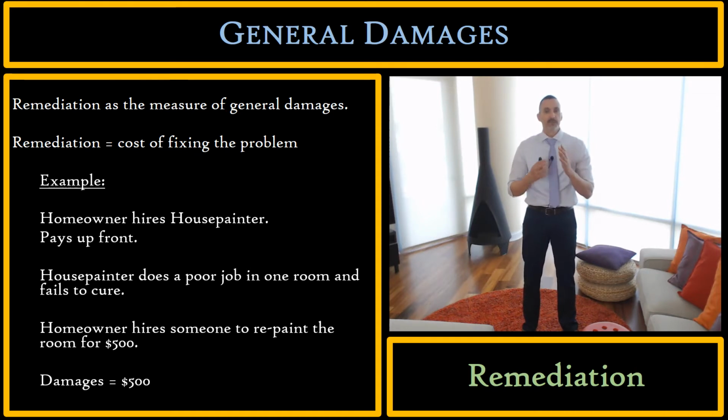The house painter does a very poor job in one room of the house, and the house painter fails to cure the breach. Homeowner then hires someone else to repaint the room at a cost of $500, right? That is the cost of remediation. That is the measure of general damages here for homeowner. So house painter will have to pay $500 in general damages to the homeowner, the cost of fixing the problem.